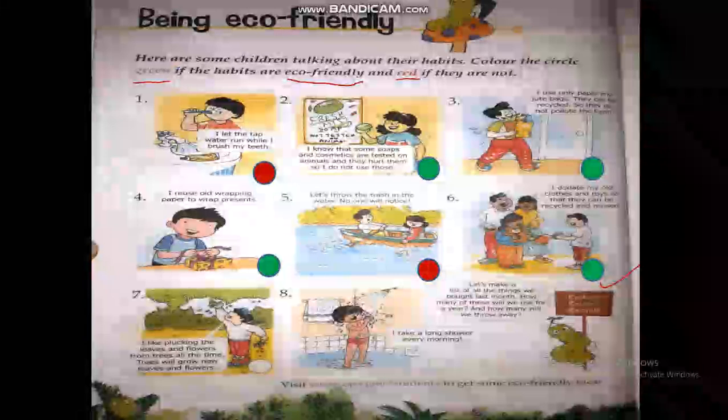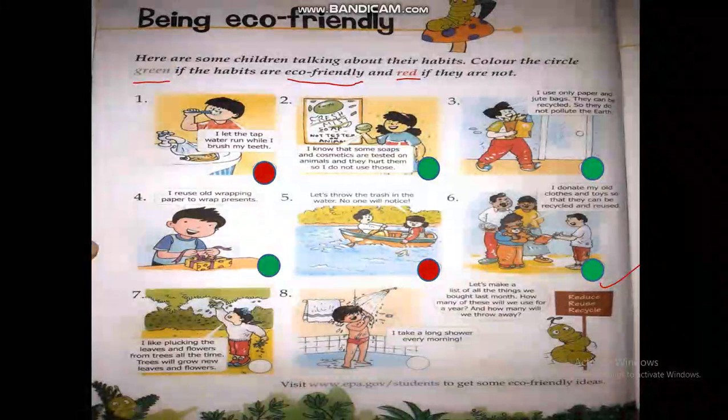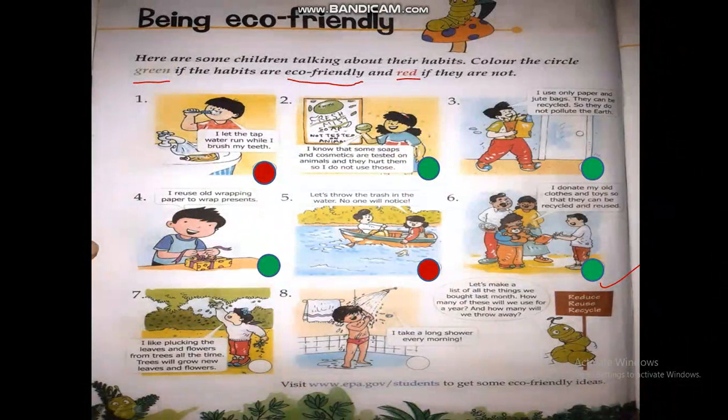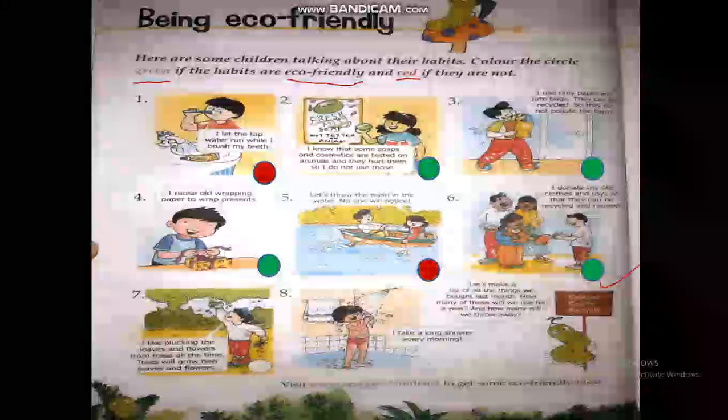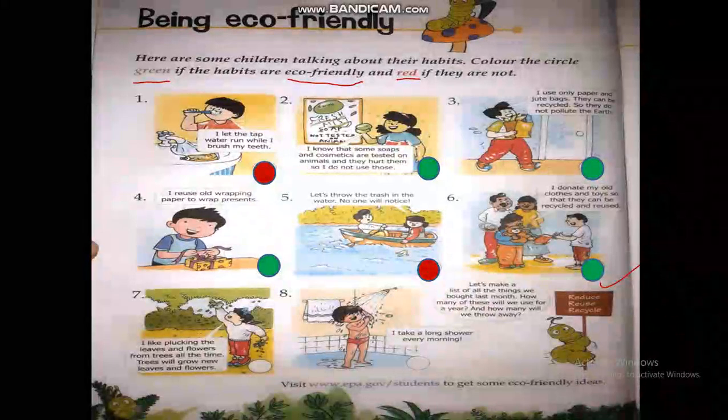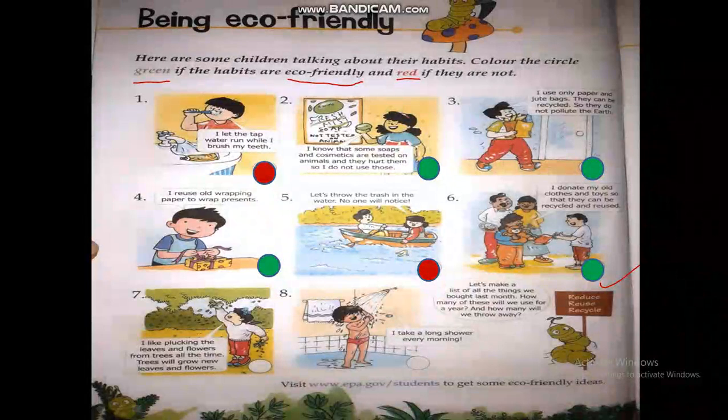Number 7. I like plucking the leaves and flowers from trees all the time. Trees will grow new leaves and flowers. No, it's a very bad habit. We should not pluck leaves and flowers all the time. They also get hurt. So, it's not an eco-friendly activity.